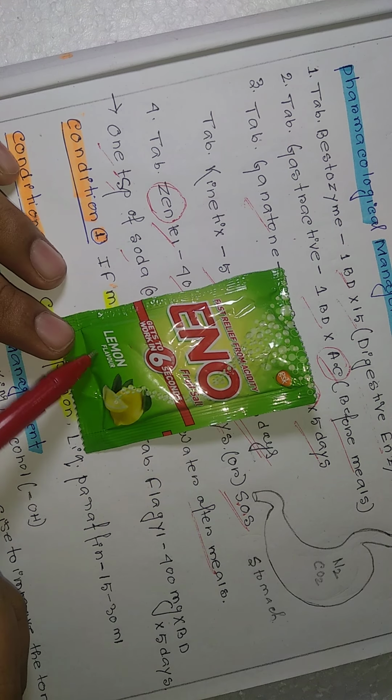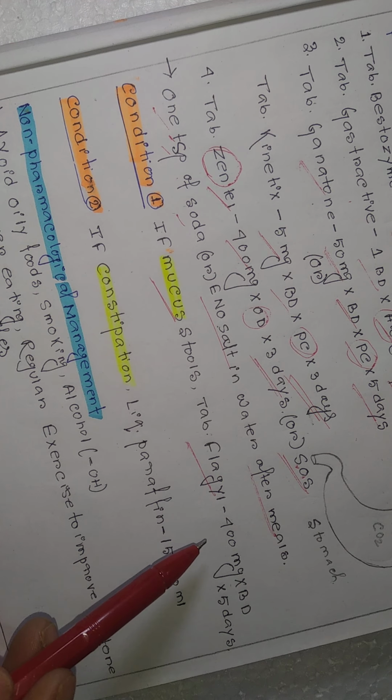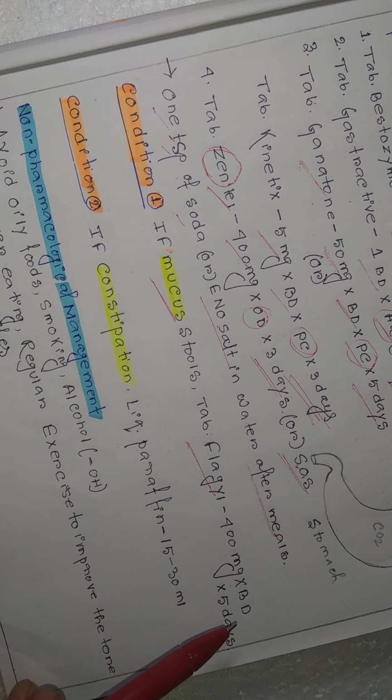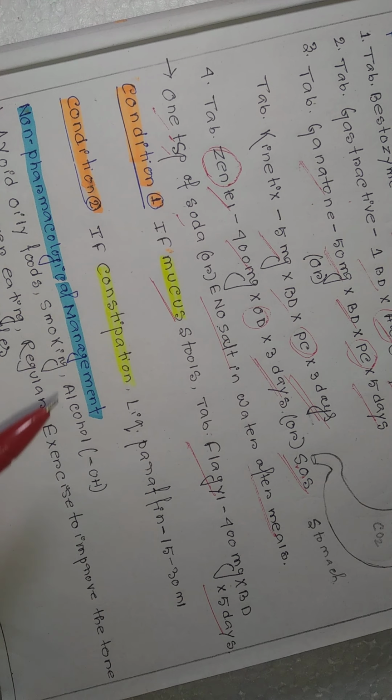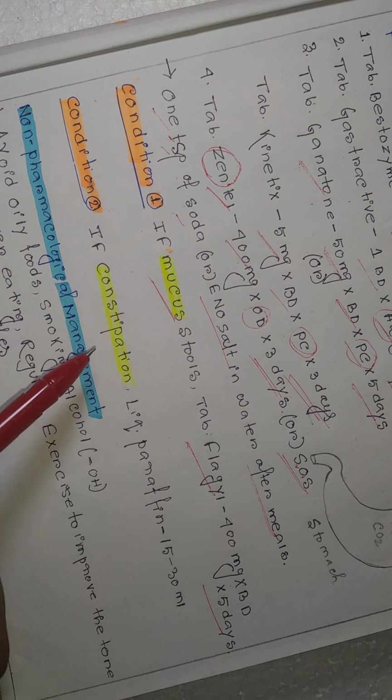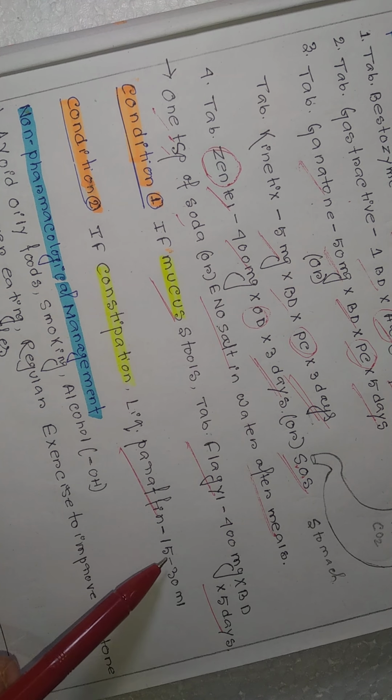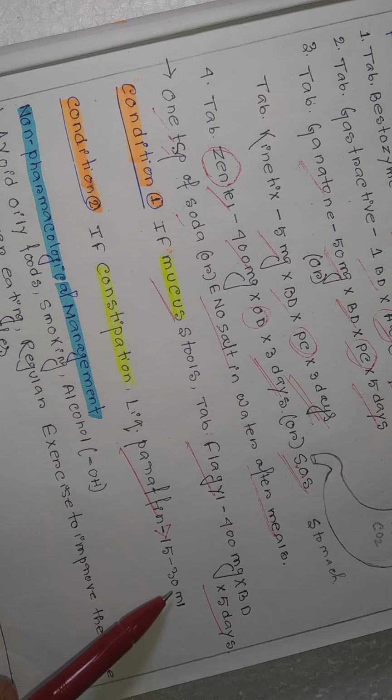And we have two conditions. Condition number 1: if your stool contains mucus, then you will go with Flagyl, that is an anti-amoebic drug. In case of Entamoeba histolytica infection, we can use Flagyl 400 milligram BD for 5 days. And condition 2: if there is a case of constipation, then you will go with paraffin. This paraffin is 15 milliliters to 30 milliliters.